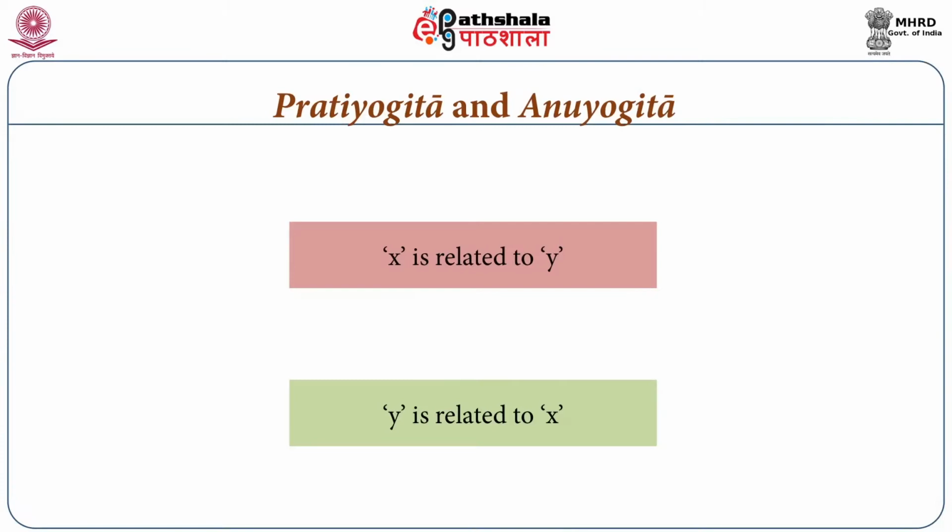The Naiyayikas are of the opinion that it would not be a proper way of describing a relation when we say that a and b are related, or x and y are related. Rather, we would have to say that x is related to y or y is related to x. According to Navya Nyaya, the relation is pointing to another, starting from one and going to another.